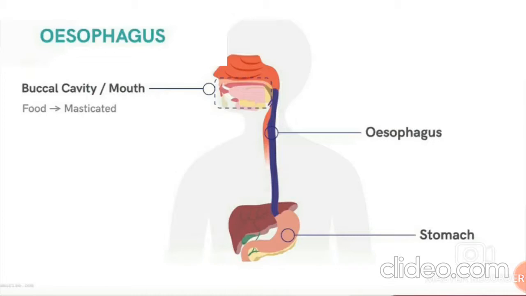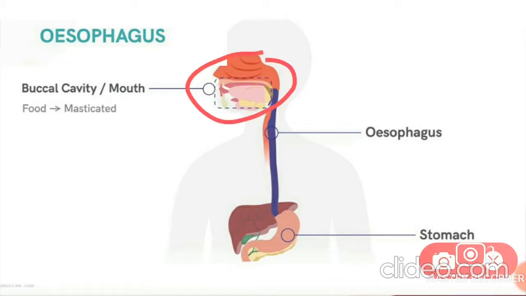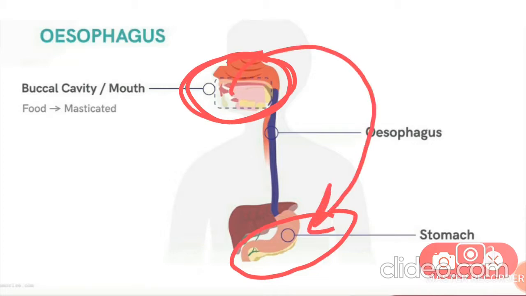Yes, it travels into the esophagus or food pipe. We already know that the first process of digestion of food takes place in the mouth, means the food is chewed in the mouth. The next immediate junction for digestion is the stomach. And these two important parts are connected by a long, narrow and muscular tube called the food pipe or esophagus. Understood? That connects both the buccal cavity or mouth to the stomach.